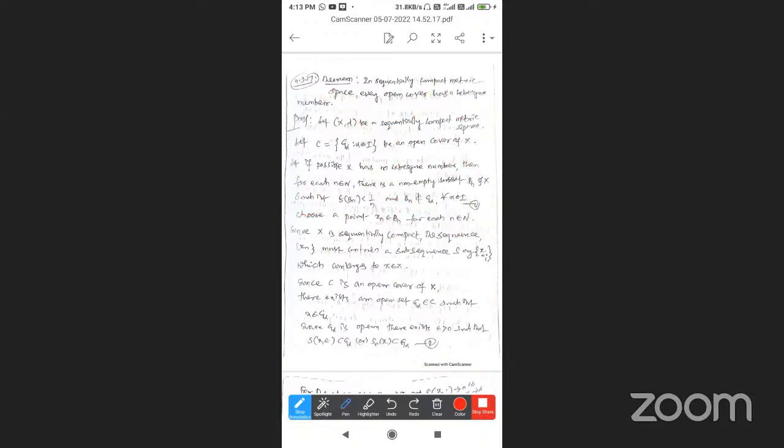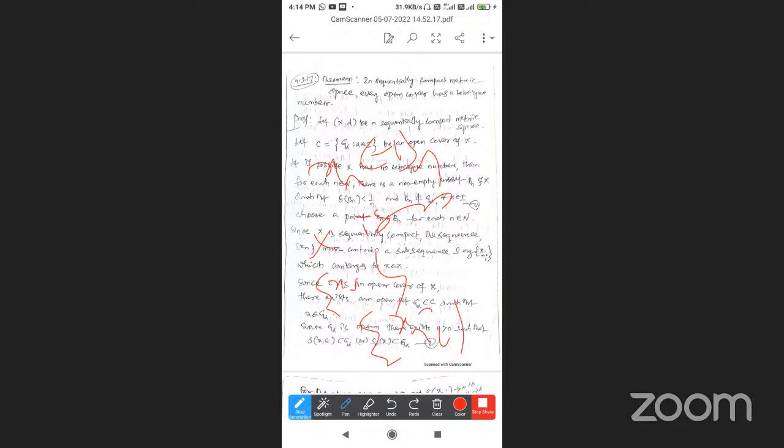Choose a point x n belonging to B n for each n belonging to N. Capital X is sequentially compact, so the sequence x n must contain a subsequence, say x n i, which converges to x.